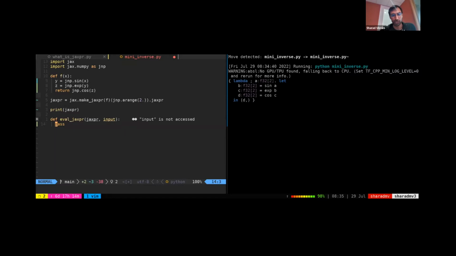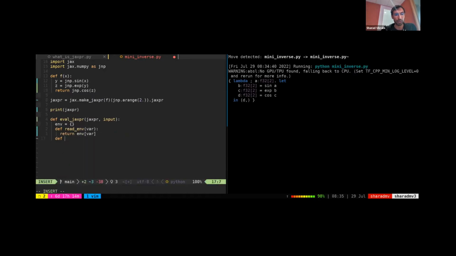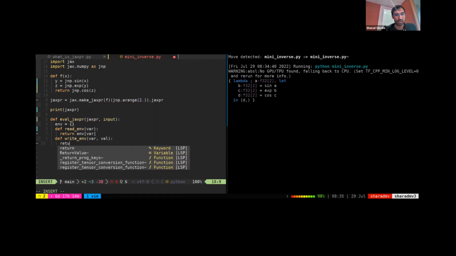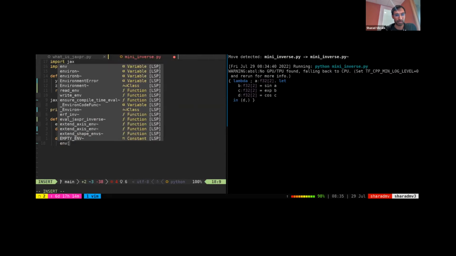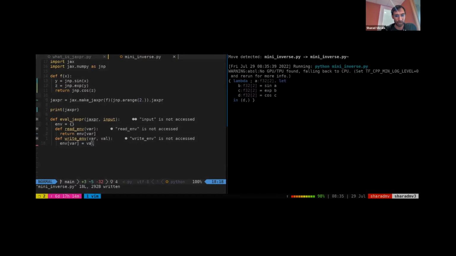So what we'll first do is set up an environment, and this will map the intermediate variables in the Jaxpr to values. I'll write a little helper function read_env, and it'll take in a variable and just look up the value of that variable in the environment. And then we'll write write_env. It'll take a variable and a value, and it'll just write that value to that variable. And that's a great starting point.